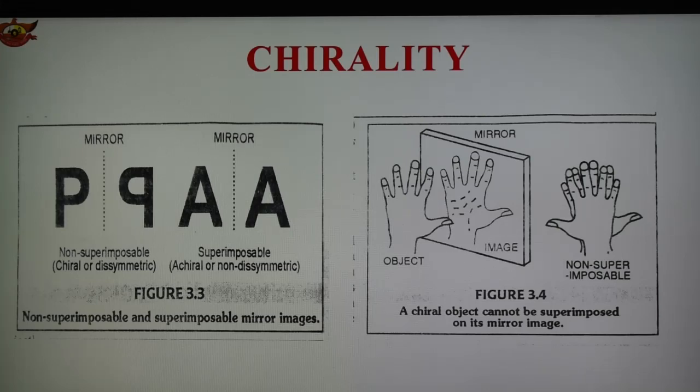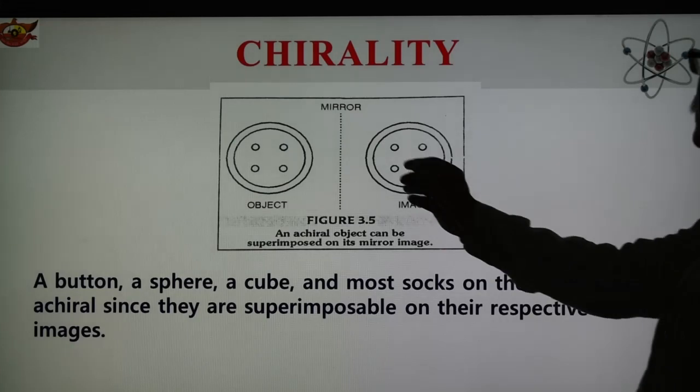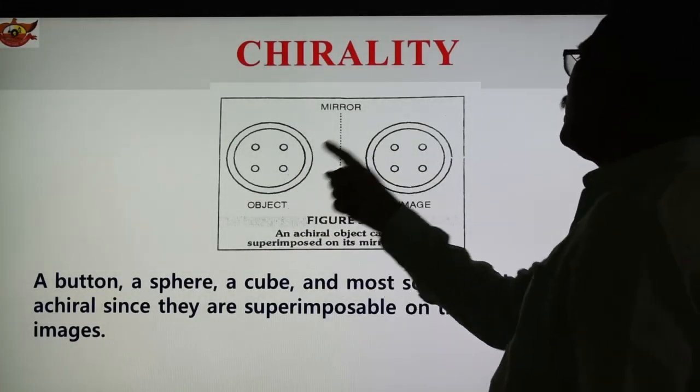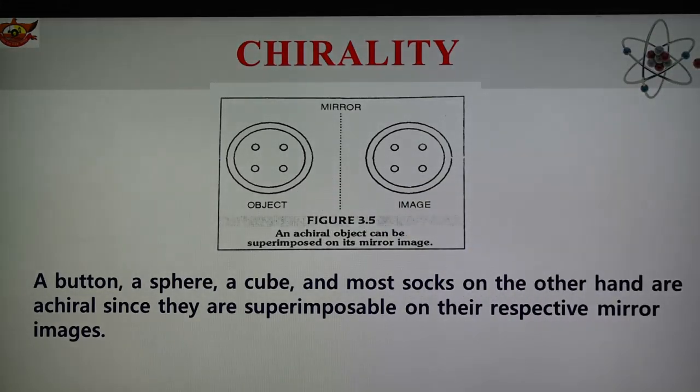So these are examples of chiral and achiral molecules. In addition, this is another example of an achiral object: this is the object and its mirror image, and therefore this object is achiral and can be superimposed on its mirror image.